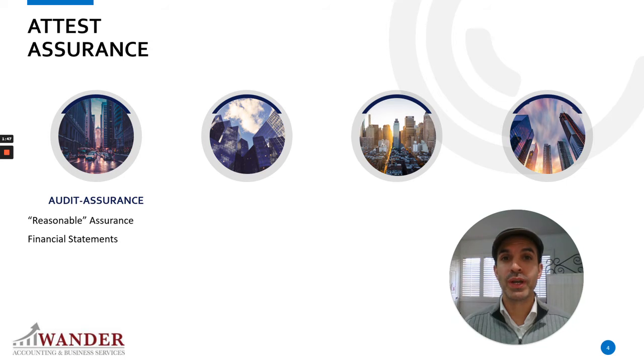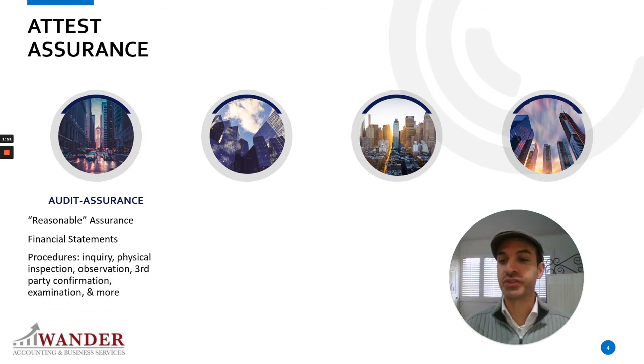So we look at the financial statements specifically during an audit, and different types of procedures include inquiry. You ask them a question, you're physically observing, physically inspecting what's going on, you're observing silently in the background, and you're confirming with third parties. There are many different procedures that are used.